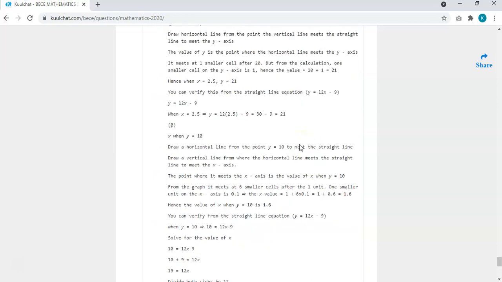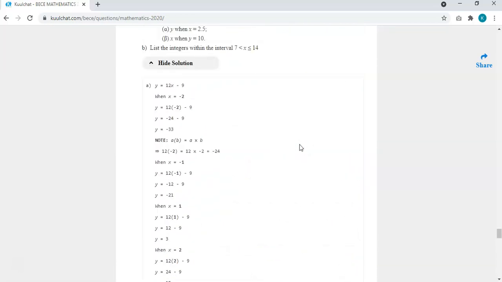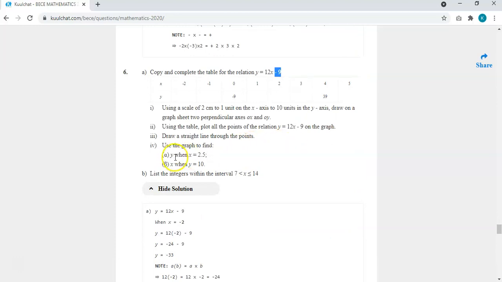Okay, so now let's use a graph to answer the question you were asked to solve. When our s is equal to 2.5, we need to locate 2.5 on our x-axis, then trace it to meet our straight line. Then we look for its corresponding y value. The x-axis has 0.1 for each cell. So 2.5 is just 2 plus 0.5, and 0.5 is 0.1 times 5. So after the 2, we need to move 5 smaller cells to locate our 2.5.